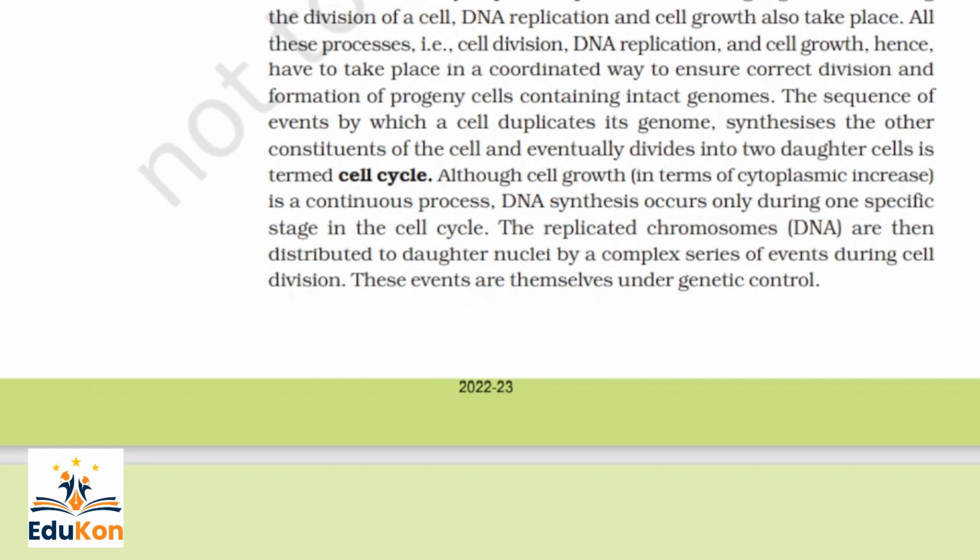Coming to the cell cycle, cell division is a very important process in all living organisms. During the division of the cell, DNA replication and cell growth also take place. So it is not only multiplication.